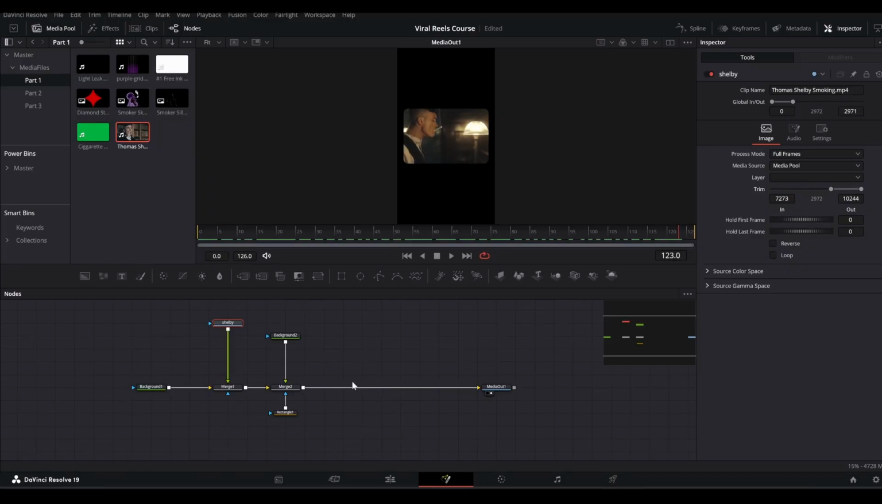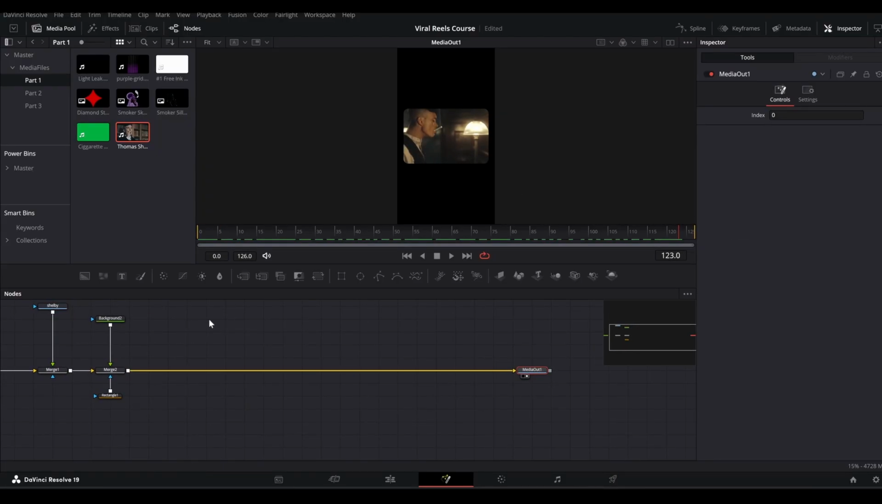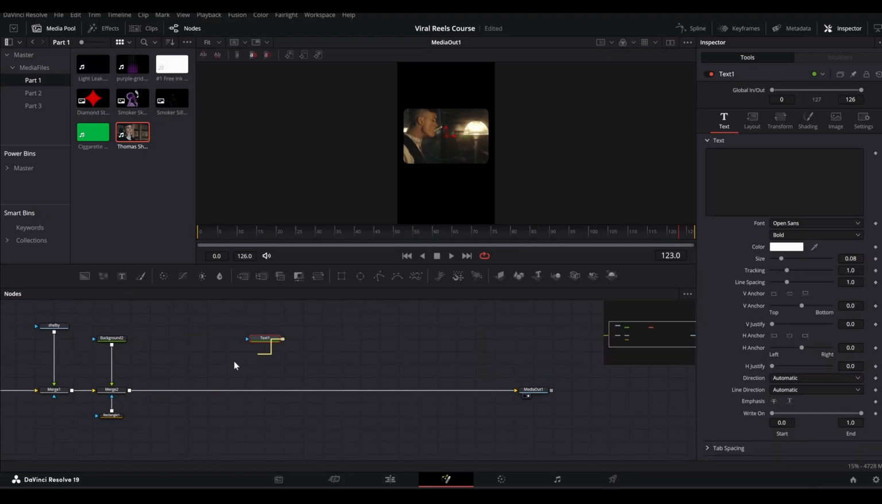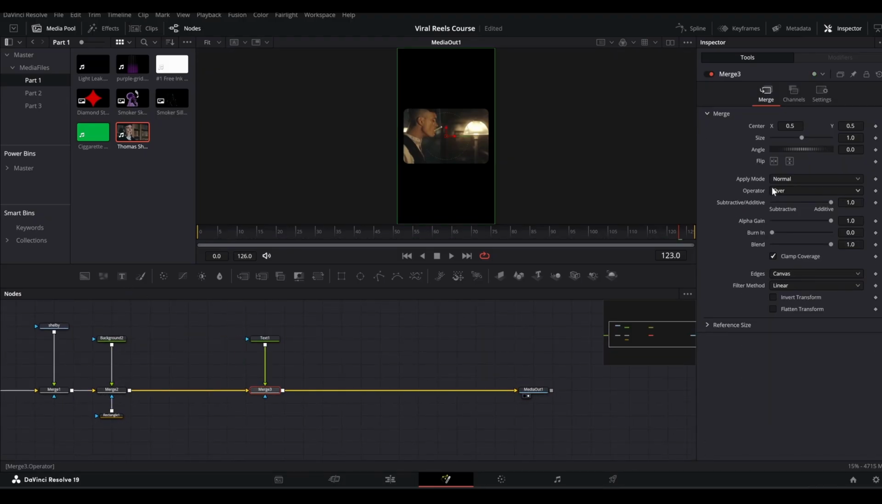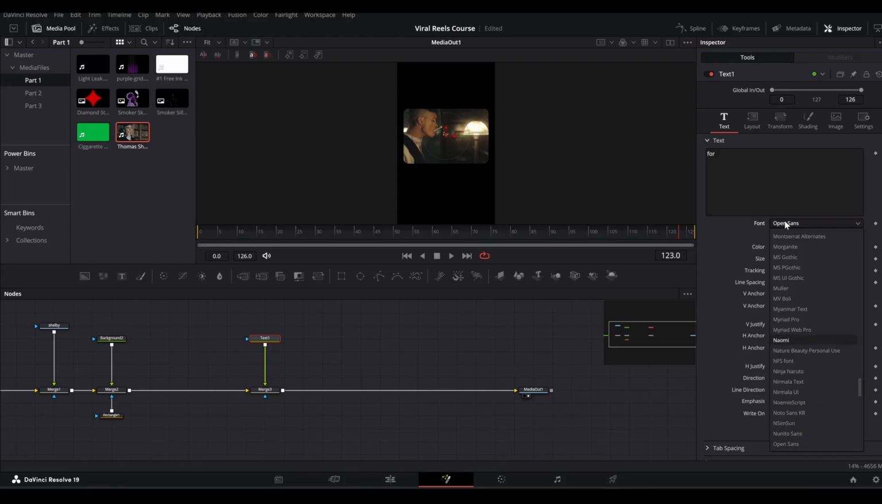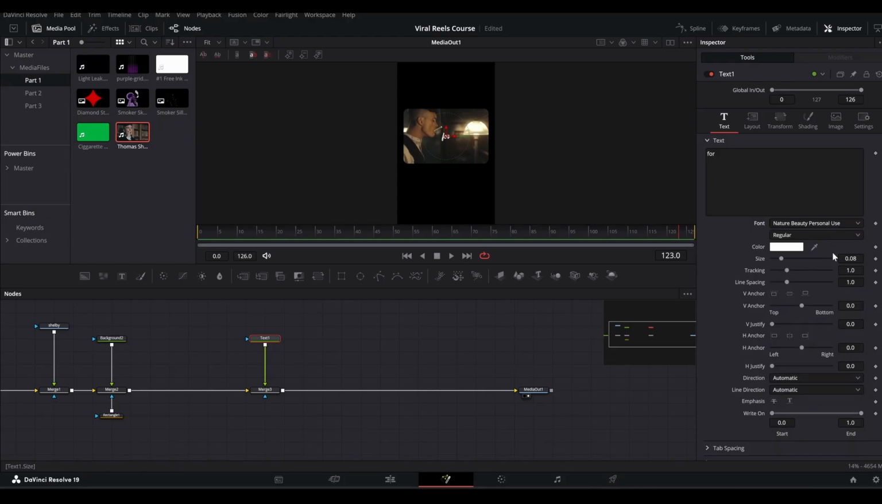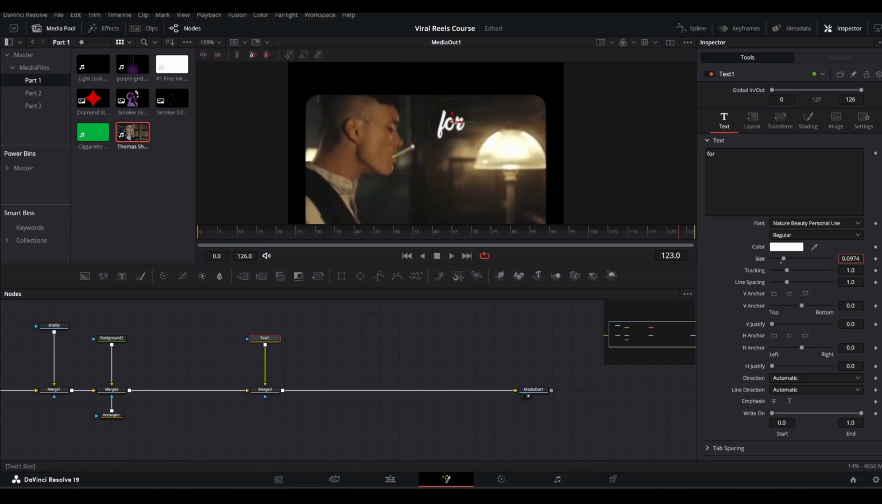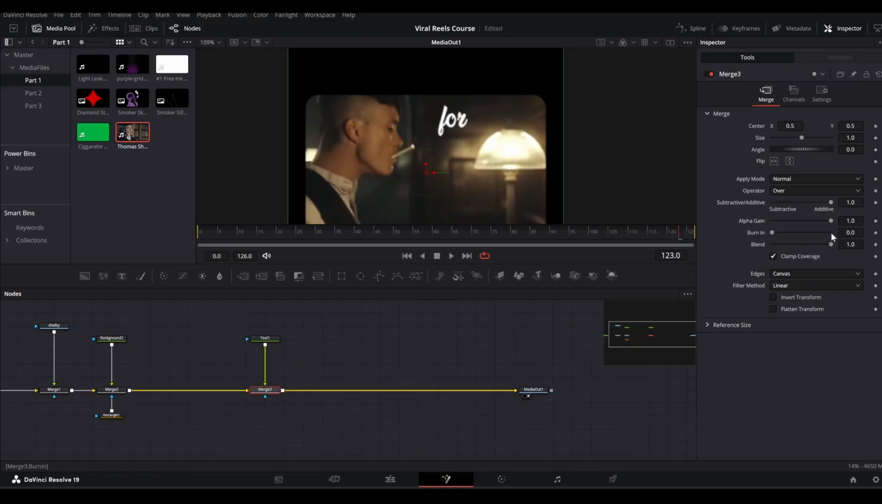All right, now we can add our text, and for that simply grab a text node, merge it like so, and then in the apply mode, let's type our text first, 4. Let's choose our font, which is Nature's Beauty Personal Use, scale it up, place it here, scale it up a little more like this. And then you can go to the merge, and in the apply mode, let's set it to exclusion like this.